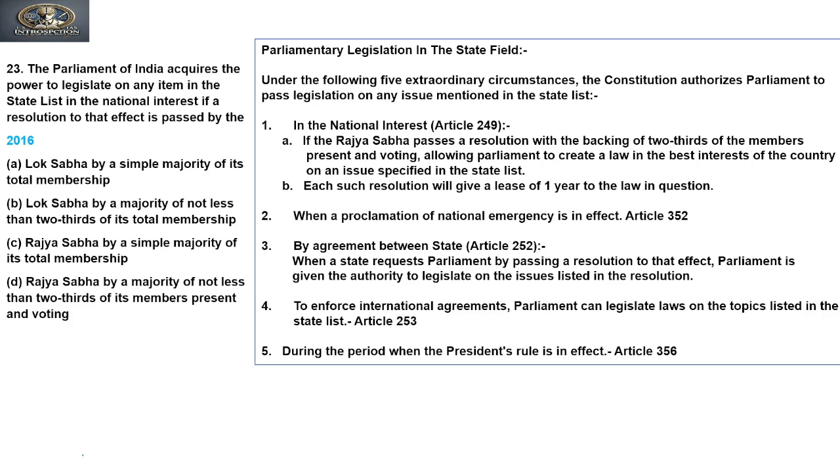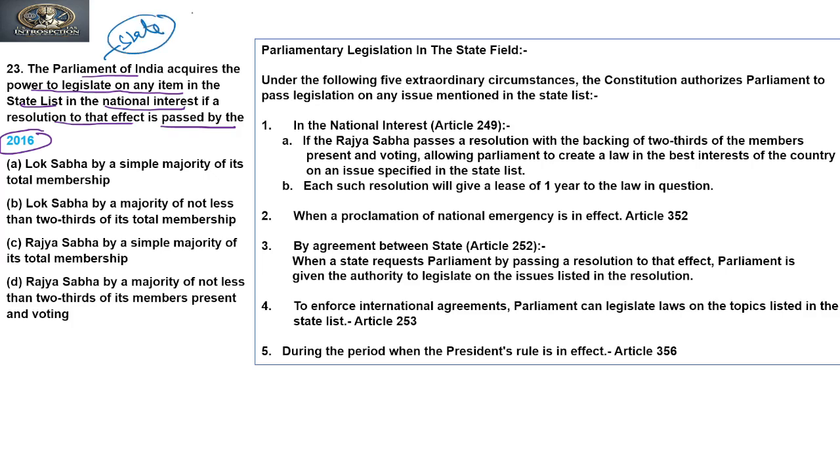So the next question was asked in 2016. Let's see the question. Parliament of India acquires the power to legislate on any item in the State List in the national interest if a resolution to that effect is passed by. So the question asks about the extra-territorial and extra-jurisdictional power of Parliament related to the State List.